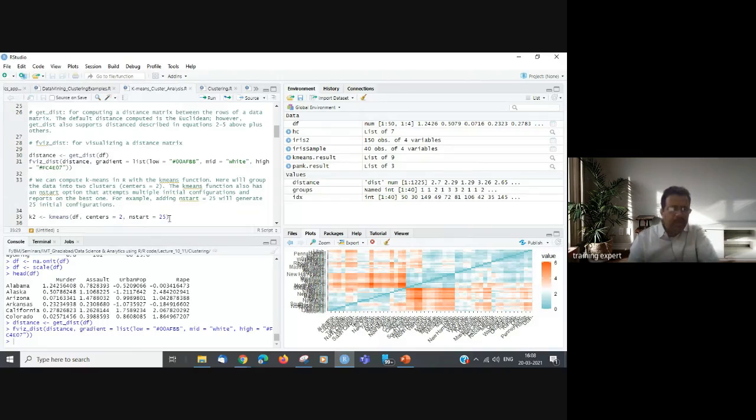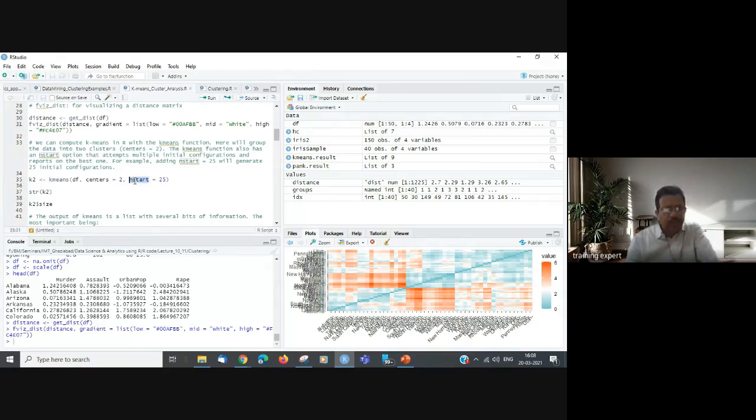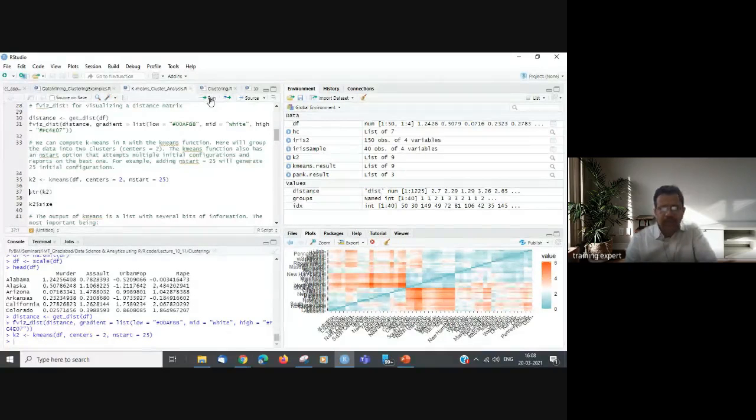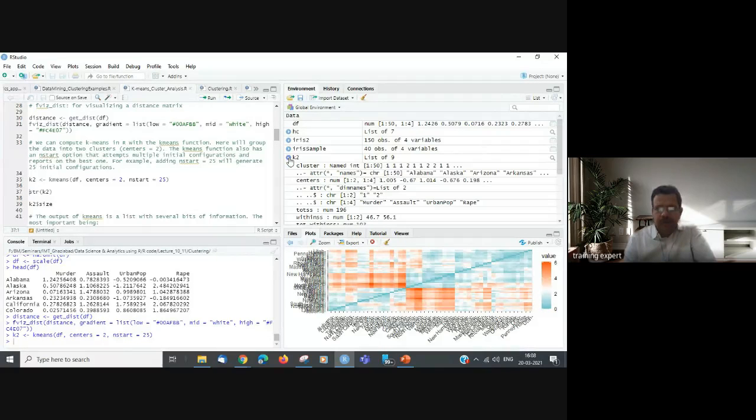Centers, number of start points, nstart. The number of iterations is 25, and the output will be transferred to k2. So let's see, we are running k-means clustering. K-means clustering has been done and k2 has been created. When we see k2, all these points have been assigned either 1 or 2. So all 50 states are clubbed into 1 or 2. Let's see what the structure of k2 is.